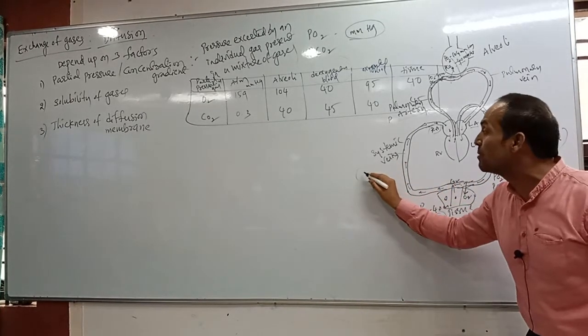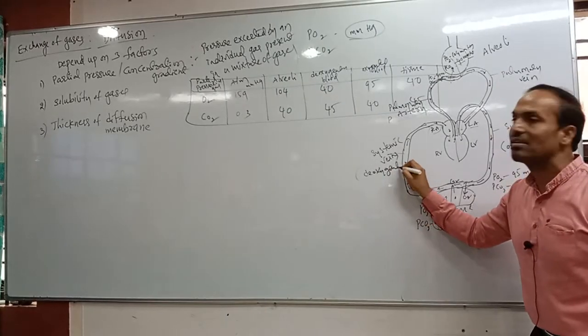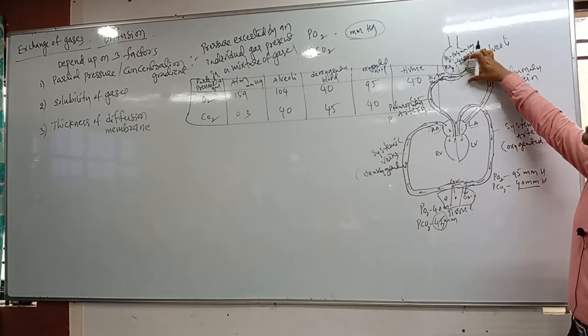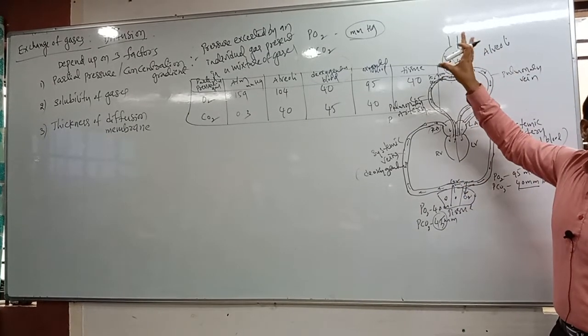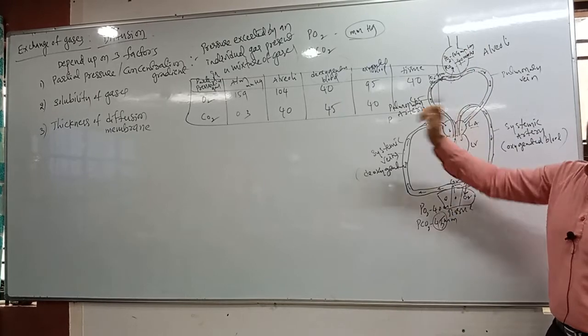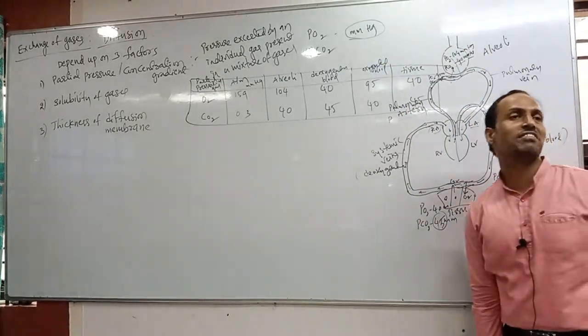Systemic veins contain which blood? Deoxygenated blood. Clear? So this is called external respiration. This is called what? Internal respiration. Clear? So external respiration and internal respiration are a type of diffusion. Means what? Movement of gases takes place from higher to lower concentration.